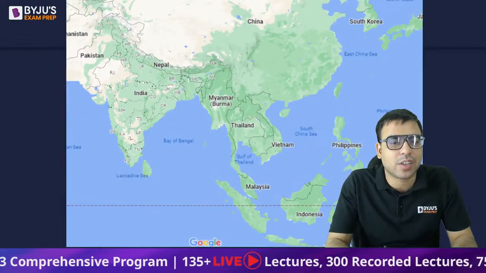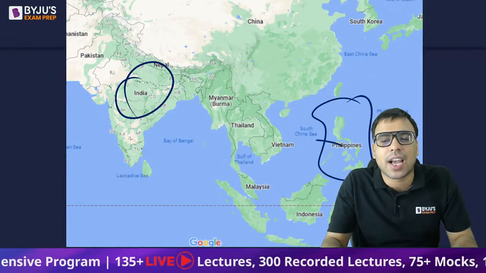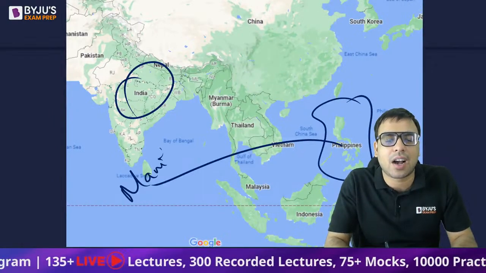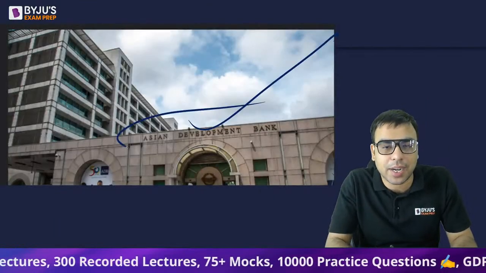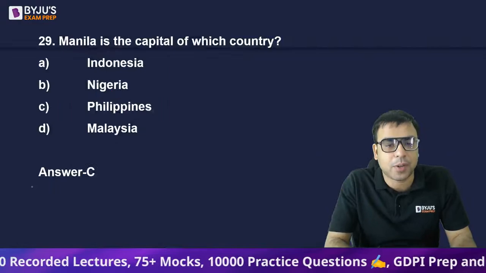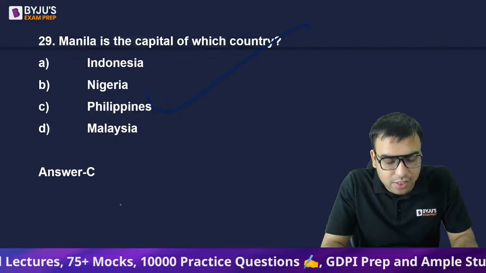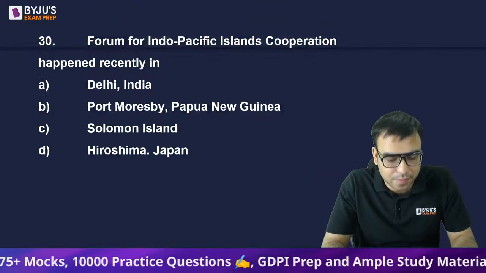Let me show you here. So here is India. This is Philippines, and its capital is Manila. Here you will find the Asian Development Bank headquartered. Also, this is the building of the Asian Development Bank. You should be knowing it. So C is the right answer. Yes, Alauddin Haq, Sujanda, you are right. C is the right answer.